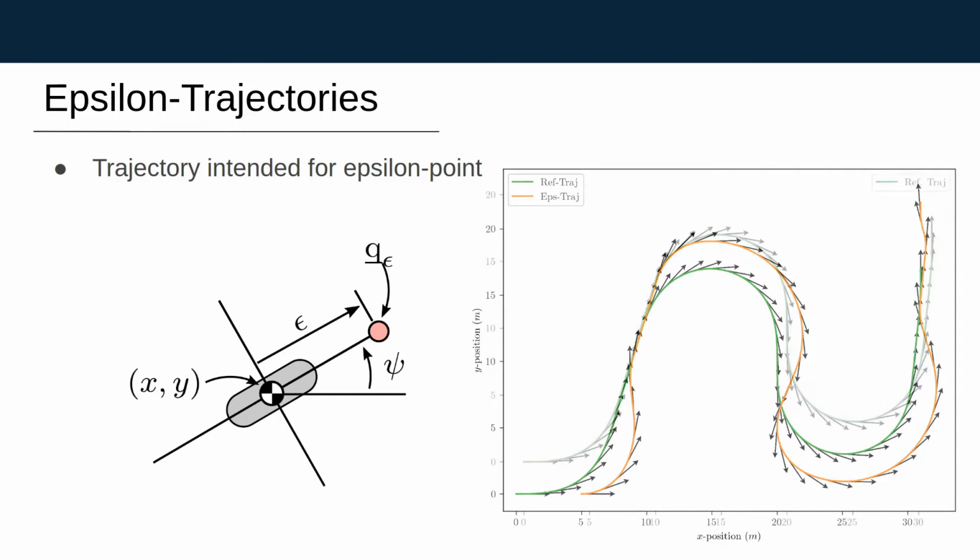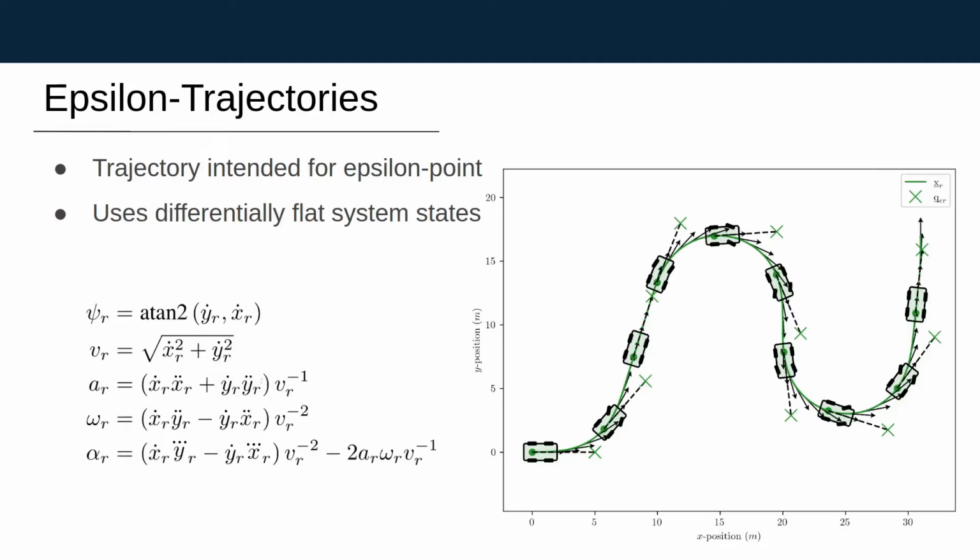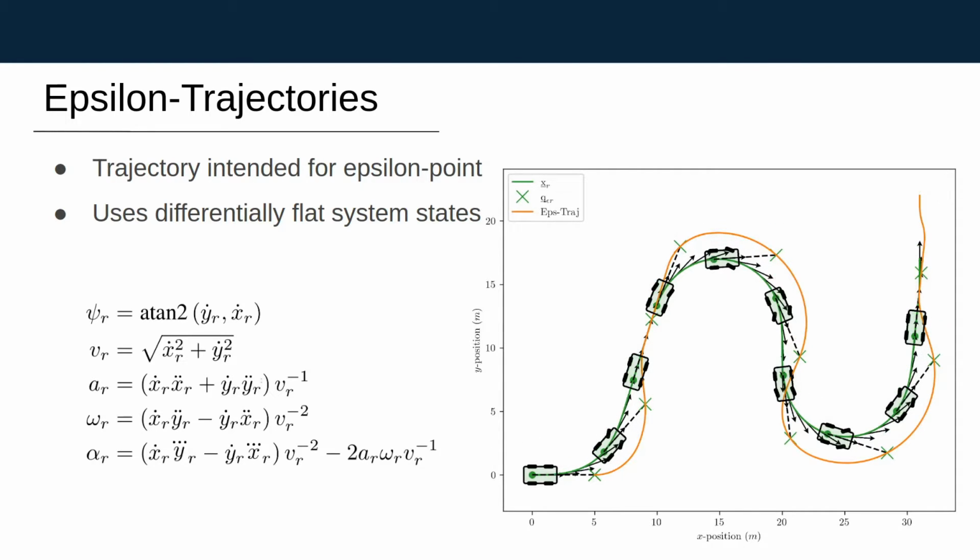Starting with the green reference trajectory, we exploit the fact that our system is differentially flat, and we calculate what our system states would be at every interval on the reference trajectory. Then, we find what the epsilon point would be if we were using epsilon tracking. That is the leading green X you see in the image, and it produces the orange epsilon trajectory. This is a key idea. We are using a linearization technique on the reference trajectory to create a new trajectory for our controller.